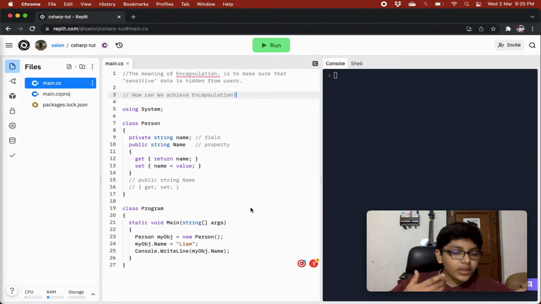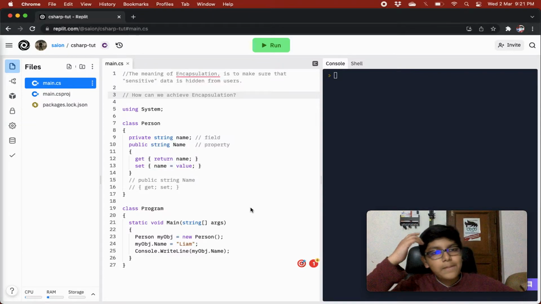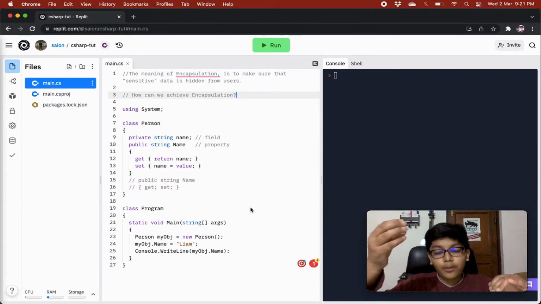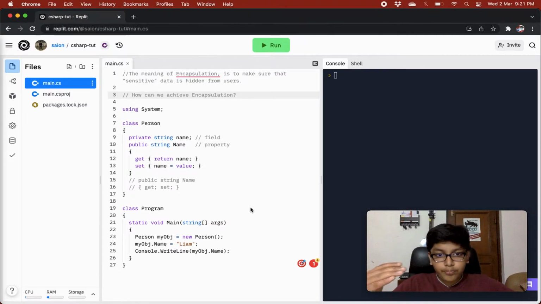So why do we use encapsulation? What makes encapsulation unique and why should we use it? Basically, encapsulation can give your fields a state. For example, a field can be read only, or it can be write only, or it can be read write. So it defines a state for a field.